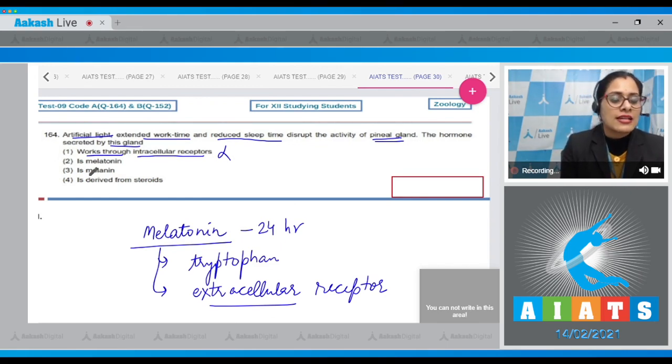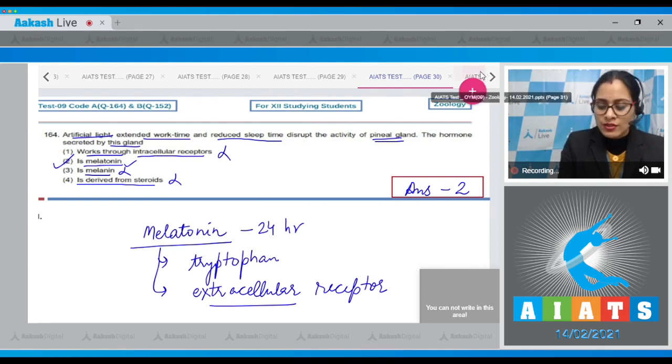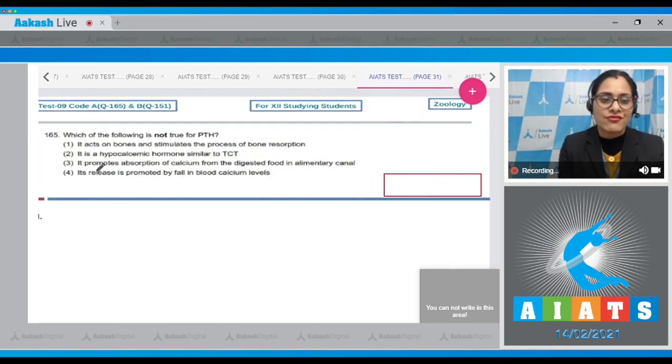Second is, it is melatonin, which is a correct answer to our question because the hormone secreted by this gland is melatonin. Next is melanin, and this is an incorrect option because the hormone is melatonin and not melanin. And the last option, derived from steroids, is also incorrect because it is derived from an amino acid, tryptophan. So the correct answer to this question is option number 2. Let's move on to the next question, question number 165.